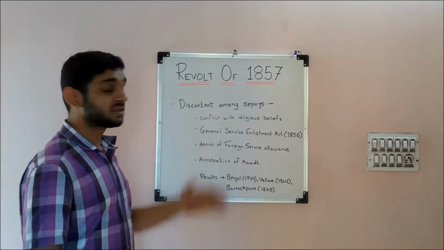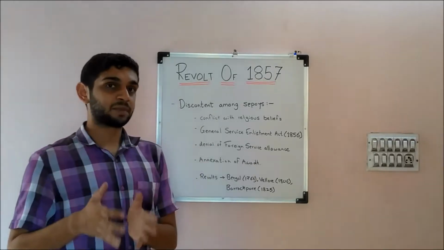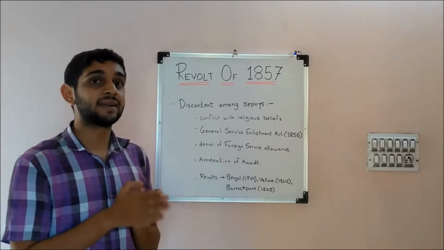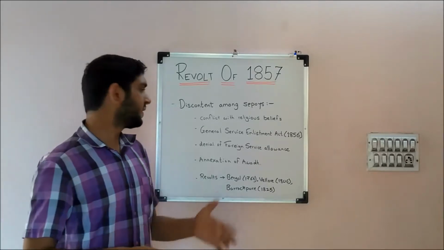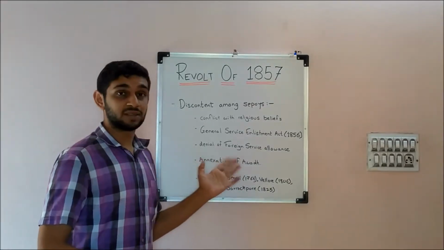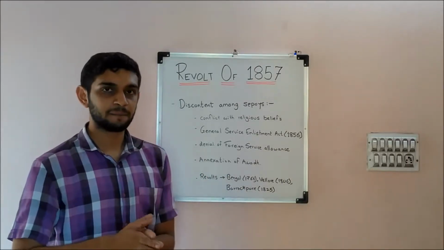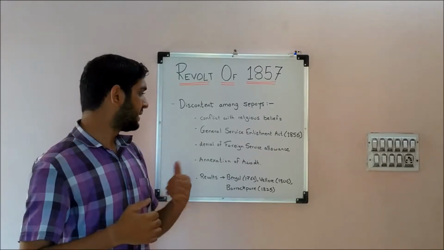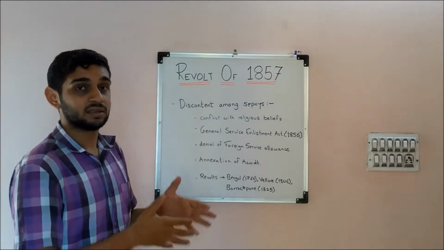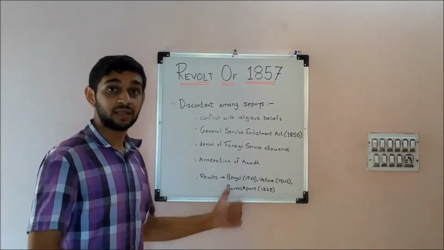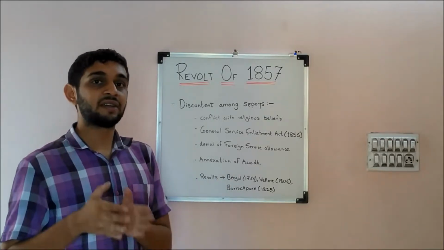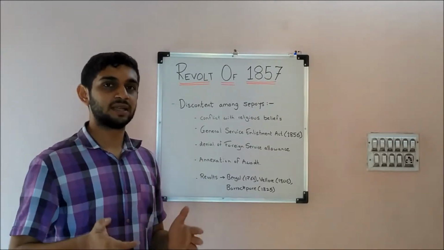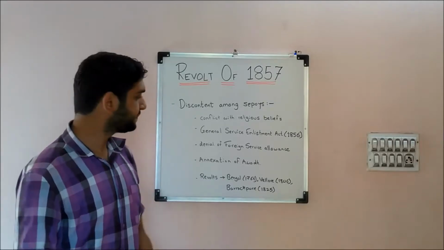Then there was denial of foreign service allowance. The Sepoys who used to serve in the provinces of Punjab and Sindh at that time were denied the foreign service allowance, which was also known as Batta. Secondly, discontentment was added because of the annexation of Awadh, because many of the Sepoys were from Awadh. That was their home, and because it was annexed, discontentment obviously inflamed.